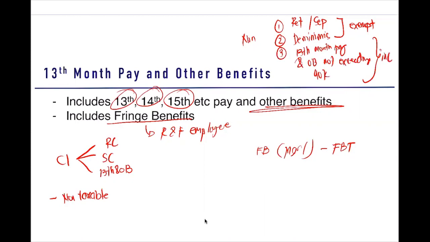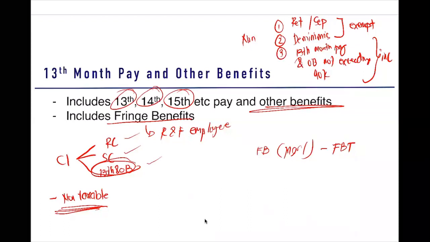This is included but at the same time non-taxable. Yung retirement, separation, or de minimis kasi, hindi na natin siya i-include dito sa tatlong yan. Nasundan? Okay. Pero, tong 13th month pay, dagdag pa rin siya sa compensation income.